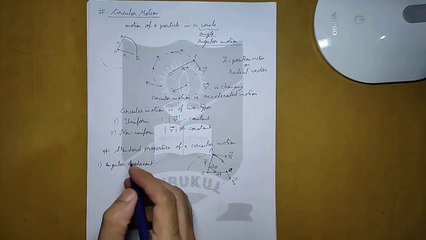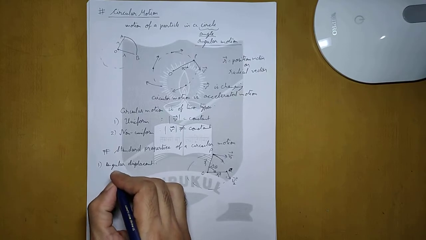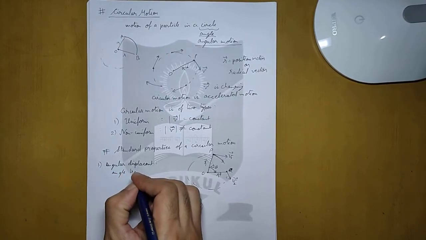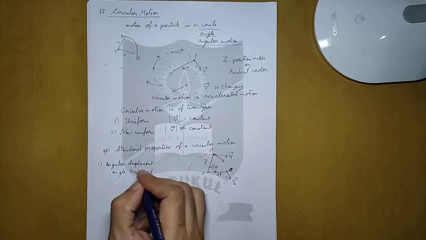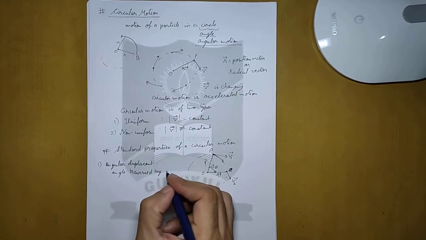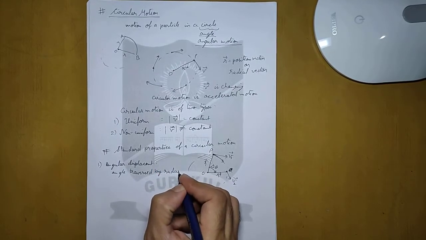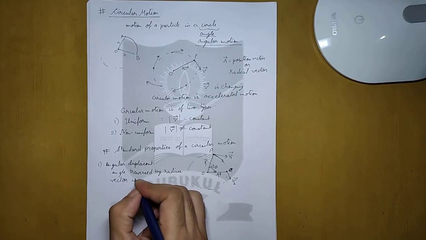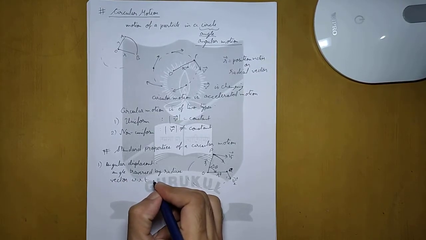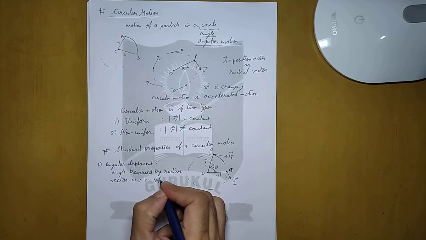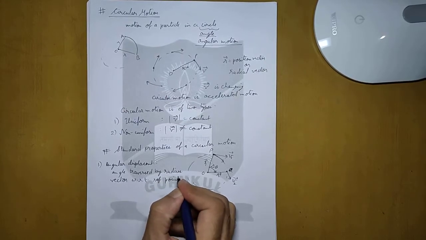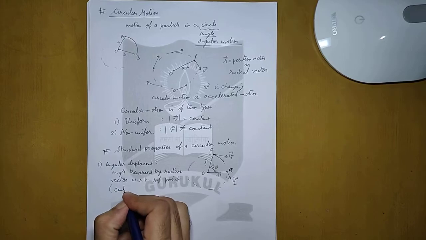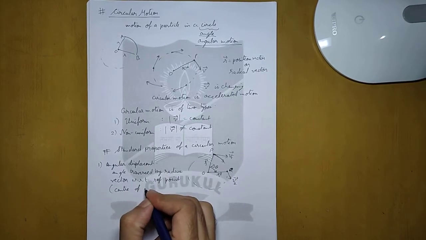So we can say that the angular displacement is the angle traversed by the radius vector with respect to a reference point, and generally the reference point is taken as the center of the circle.